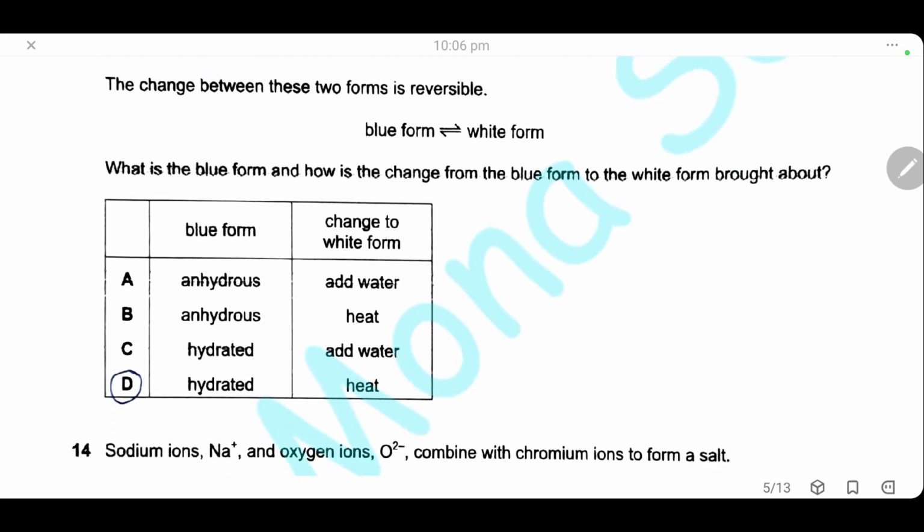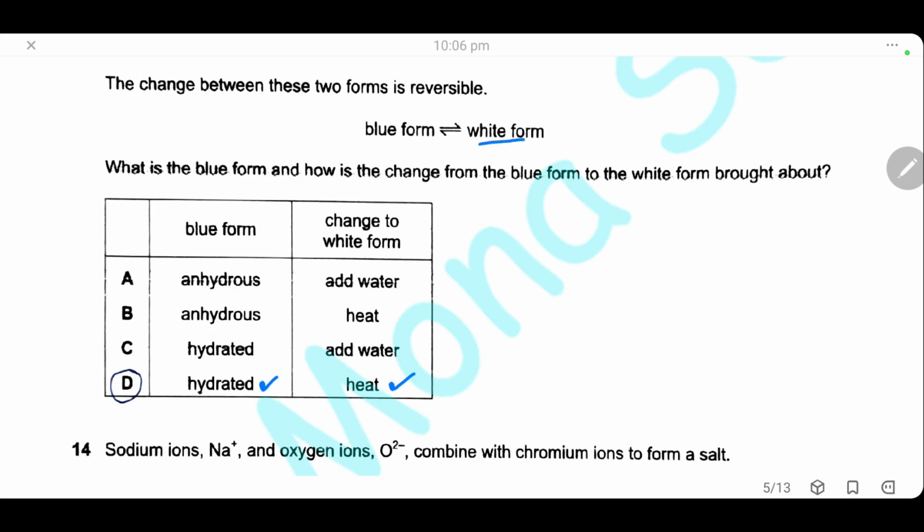Okay, so we will go here. The blue form is the hydrated crystal, and it can be changed to white by heat, because heating will remove the water and it will turn to anhydrous crystal, so it will turn white. So the answer is D.